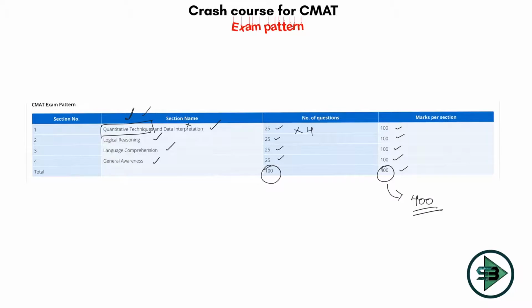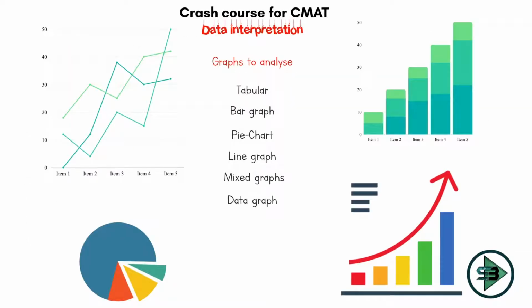After that, let us move on to data interpretation. Data interpretation, as the name says, is about interpreting the data. So what kind of data will I analyze in this section? The data could be related to anything. It could be data of a cricket match, like the number of runs scored by the batsman in 6s, in 4s, in 2s and 1s.